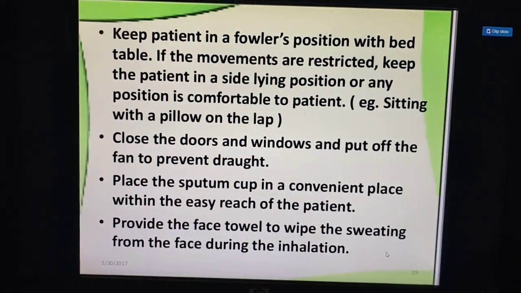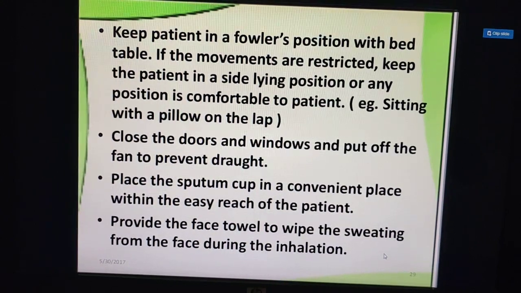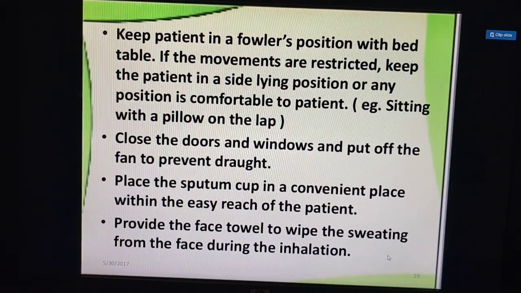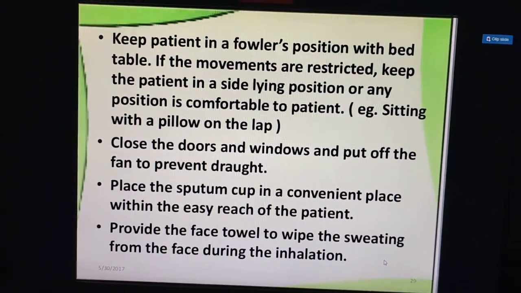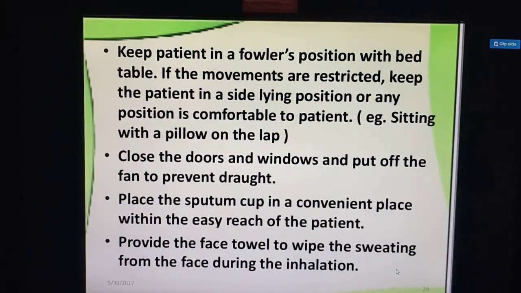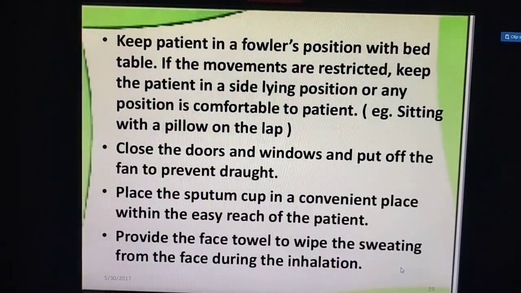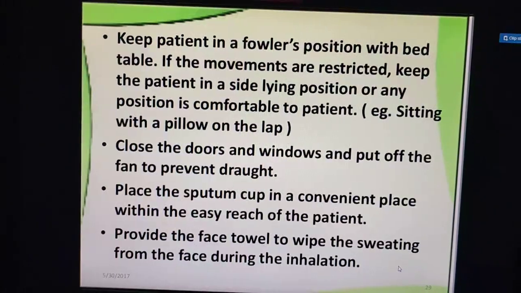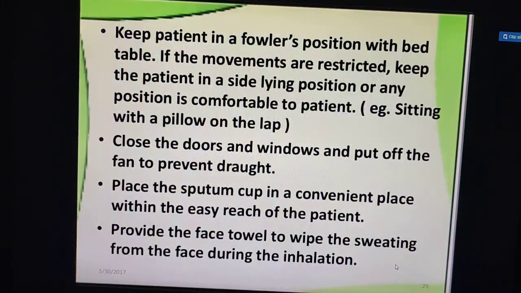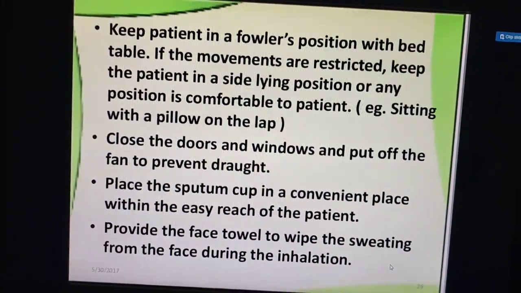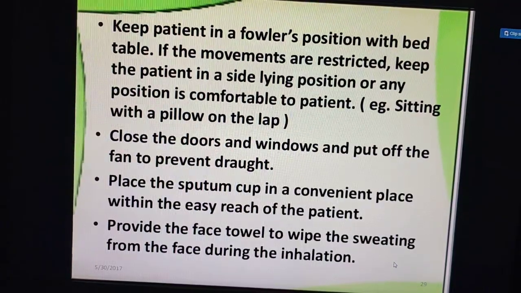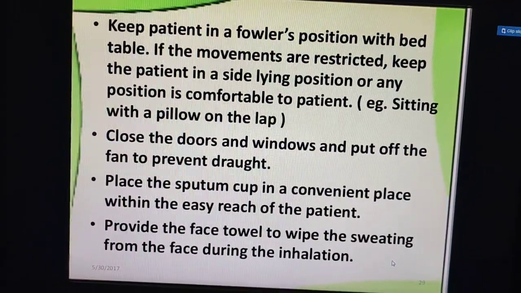Then keep the patient in a Fowler's position. Means what? Sitting position with a bed table, isn't it? If the movements are restricted, keep the patient in the side lying position or any position comfortable to the patient. Okay. For example, sitting with a pillow on the lap. Very simple. Then close the doors and the windows and put off the fan to prevent the draught.